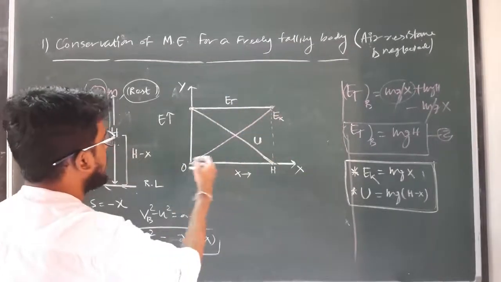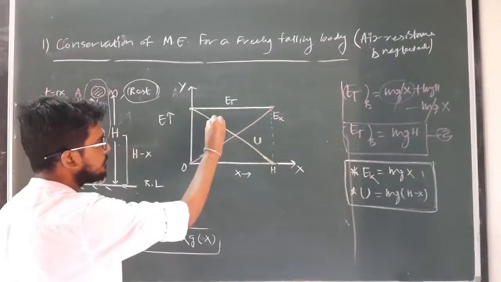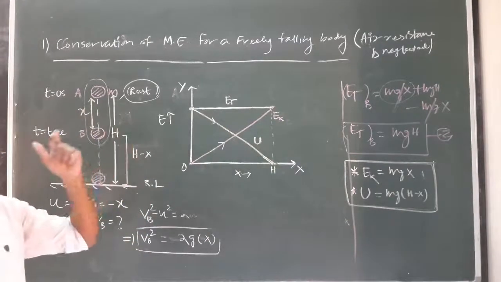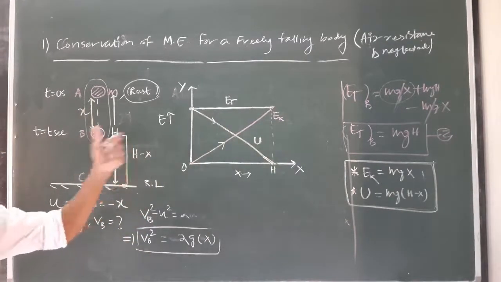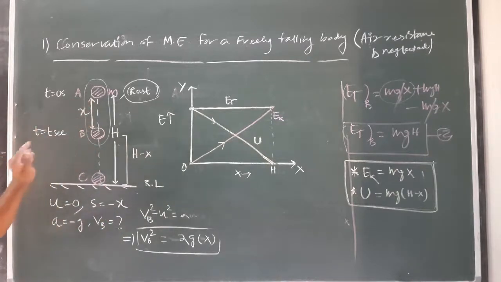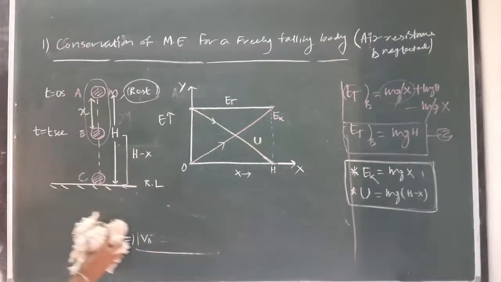Okay, as x varies, the energy will vary like this. Clear? So this is the graph between potential energy, kinetic energy and total mechanical energy with respect to variation of position or x. Clear? So next we are going to verify the same for a body projected vertically upward.